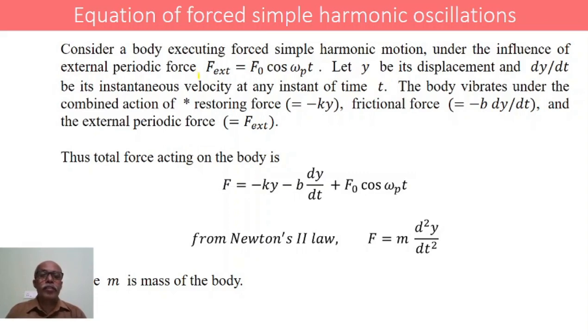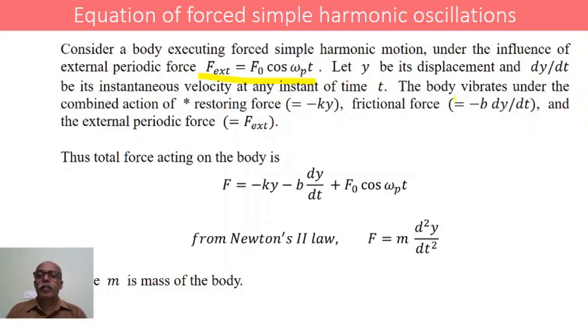Let the external periodic force be given by the expression F external = F₀ cos ω_p t, where F₀ is the amplitude, ω_p is the angular frequency of the periodic force, and t is the time at which this force is acting. Let y represent the displacement of the body due to this external force. dy/dt represents the velocity of the body at any instant of time.